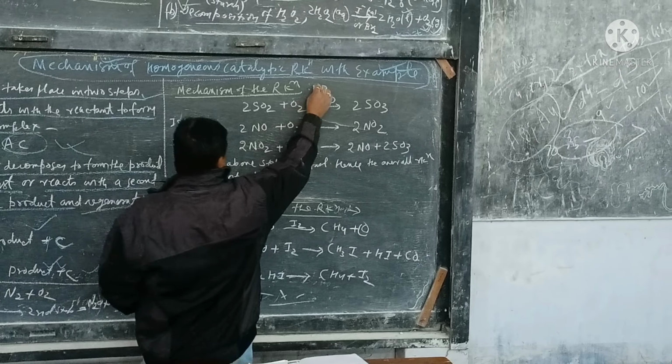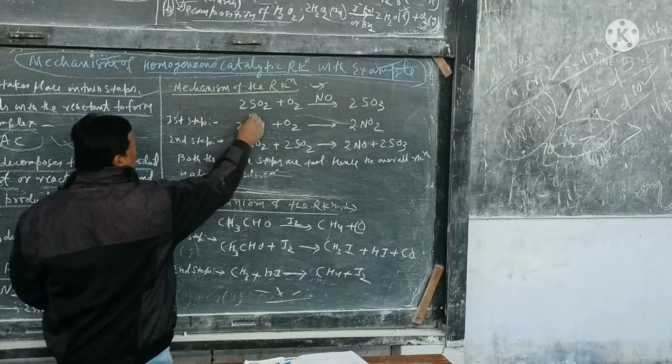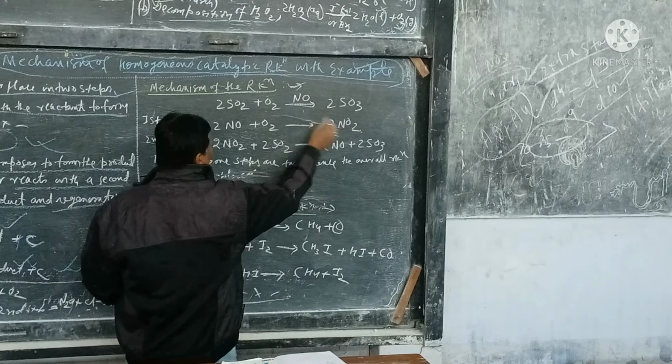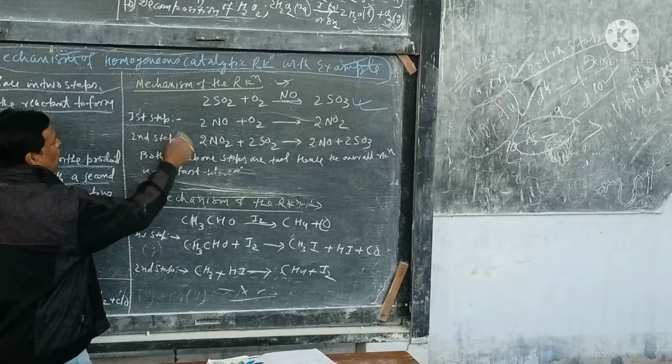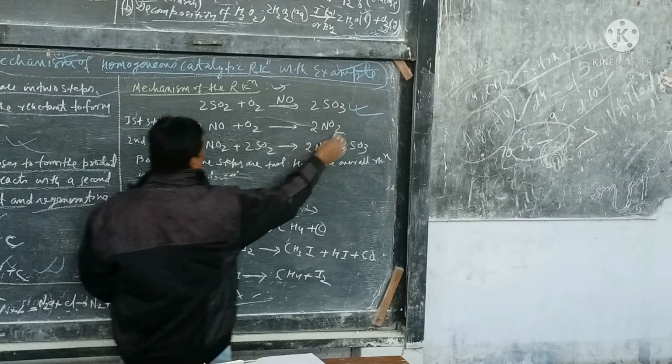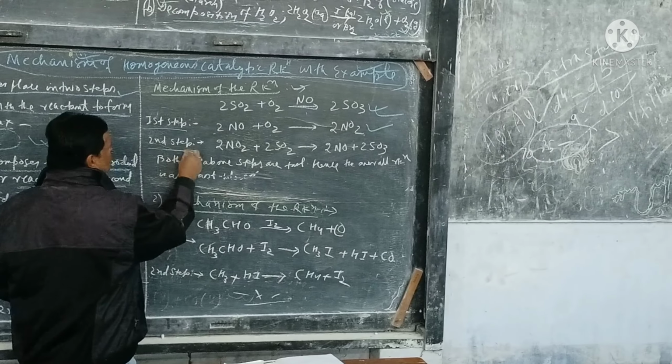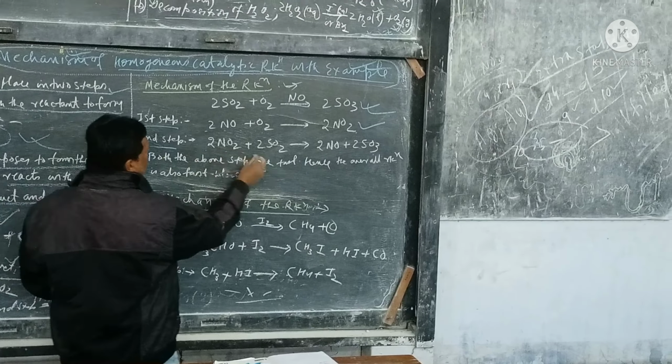Therefore, here are some examples of the mechanism of the reaction. 2SO2 plus O2 in the presence of NO gives 2SO3. In the first step, 2NO plus O2 gives 2NO2, and in the second step, 2NO2 reacts with 2SO2 to give 2NO plus 2SO3. Both the above steps are fast, so the overall reaction is fast.